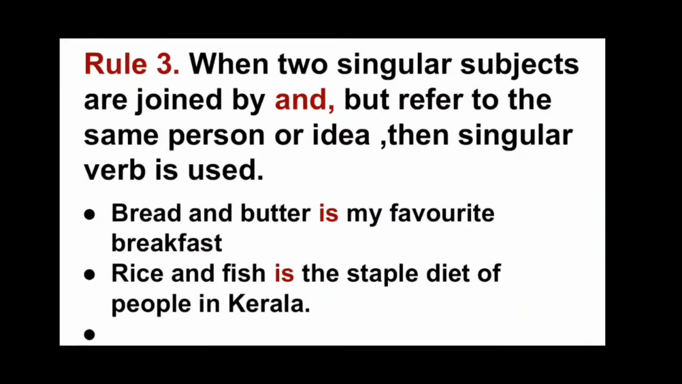But when two singular subjects are joined by and but refer to the same person or idea, then a singular verb is used. Like: Bread and butter is my favorite breakfast. Rice and fish is the staple diet of people in Kerala. So here these subjects like bread and butter combine to form one entity, so it will be regarded as a singular subject. So a singular verb is used. Same way the second example.